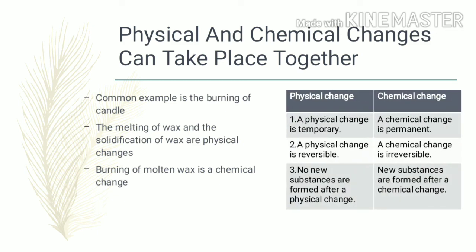Differences between physical and chemical changes are: a physical change is temporary, while a chemical change is permanent. A physical change is reversible, while a chemical change is irreversible. No new substances are formed after a physical change, while new substances are formed after a chemical change.